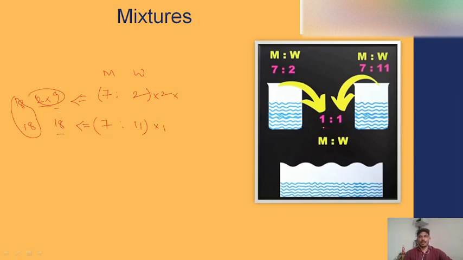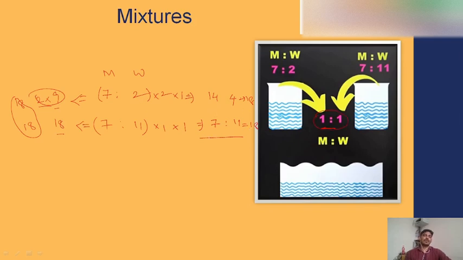So in what ratio does he ask us to mix? He asks us to mix in a 1:1 ratio. We need to take one part from container 1 and one part from container 2 here. After multiplying the values here, it will be like 14 and 4, and 7 and 11. We observe here also 18 parts and here also 18 parts are present. The numbers of parts are the same. When mixing in an equal ratio, we will get the same number of parts here.